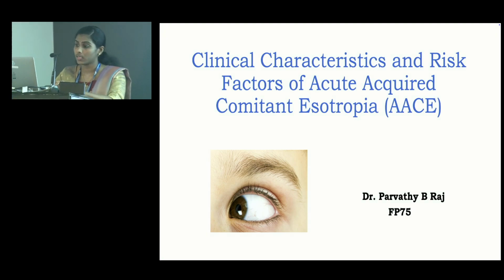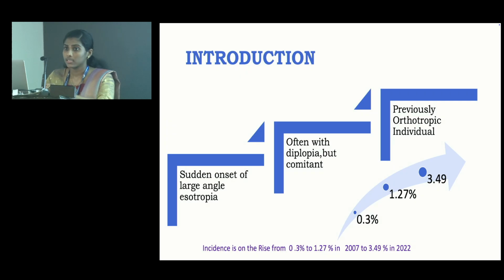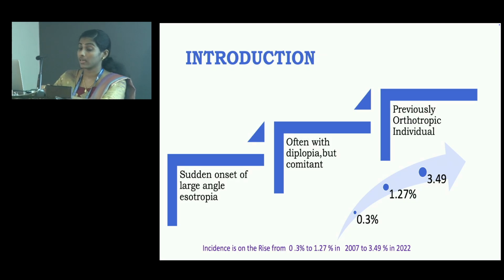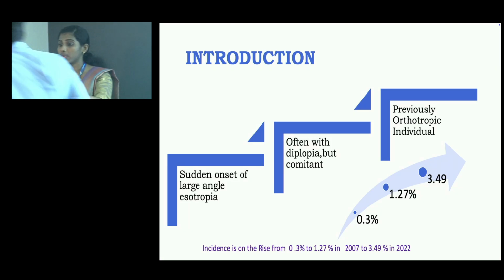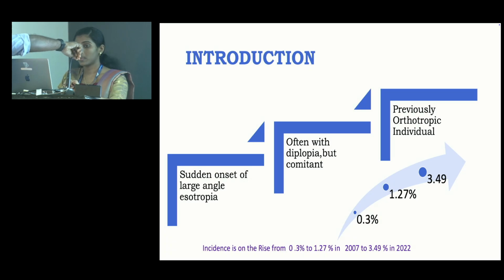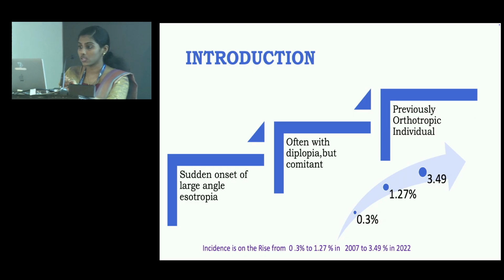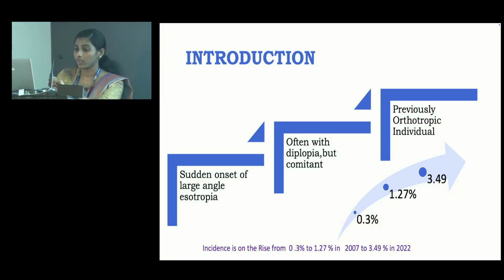Because of acute comitant esotropia. It is a type of non-accommodating esotropia characterized by sudden onset of large angle esotropia, often associated with diplopia, but comitant in nature. That is, the angle of deviation is equal in all directions of gaze in a previously orthotropic individual.